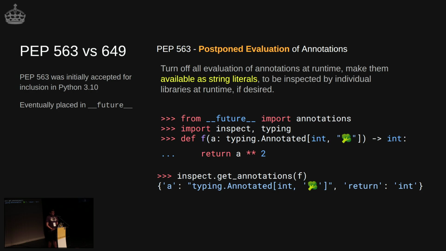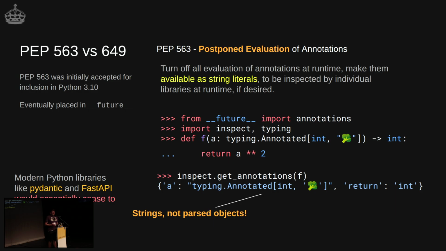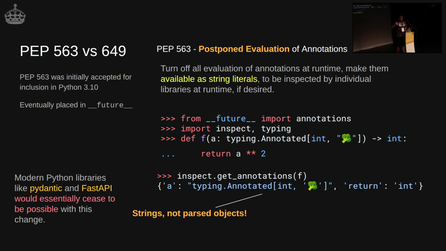The reason this was put into the future and not allowed by default is that it would have broken loads of really useful modern tools in the Python ecosystem, like Pydantic, FastAPI, and so on. They rely on these things being evaluated at runtime, and writing the logic to evaluate them in Python code that's also running at runtime just wasn't going to work.